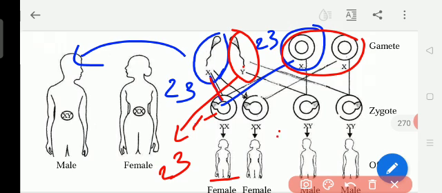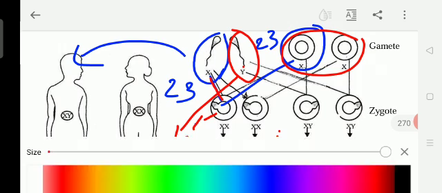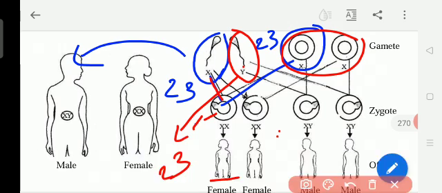Okay, so here if the father is giving the sperm which has the 23rd Y chromosome, and mother always gives the X chromosome only, because mother has only XX as the 23rd chromosomes.